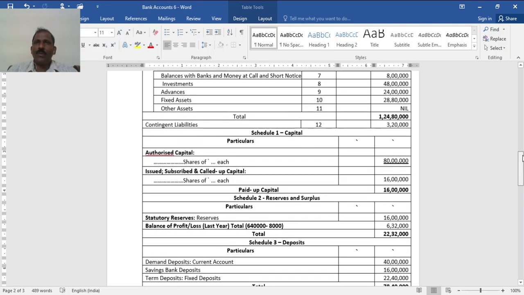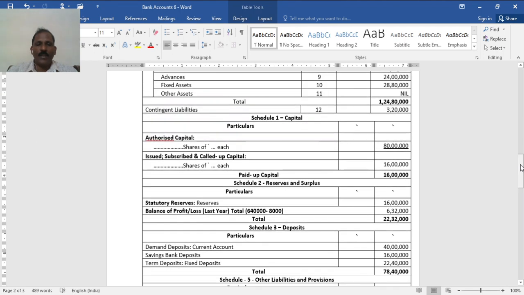In other assets, you know, are assets held by a bank which are given by the customer as security for raising loans, and lockers, and a few others that you can go through. Then after the total, you see the total of the given balance sheet is 1 crore 24 lakh 80,000.